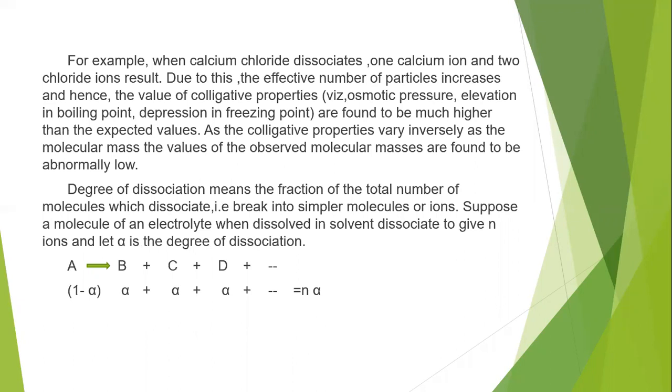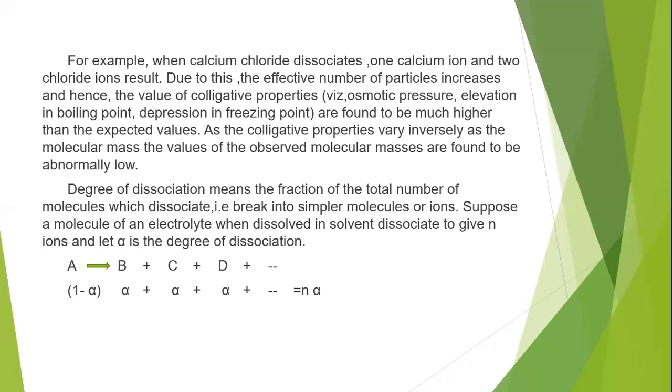Due to this, the effective number of particles increases, and hence the value of the colligative property, whether it is osmotic pressure, elevation in boiling point, depression in freezing point or lowering of vapor pressure, any colligative property, has to be found to be much higher than the expected value, because the number of particles increases due to dissociation of a solute.